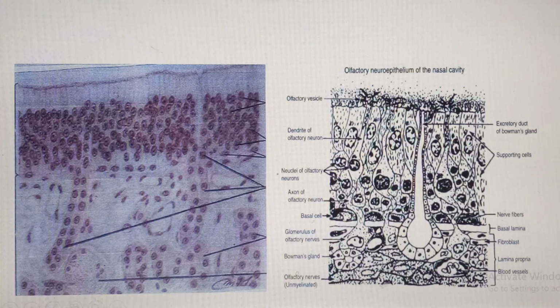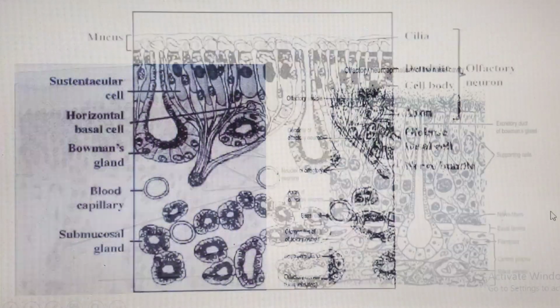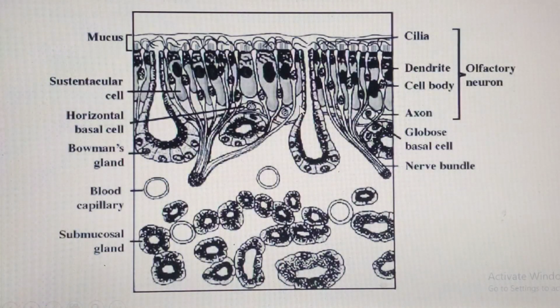Apart from that, it will bear what we call the sustentacular cells, which are columnar shaped. Then we also have the basal cells, which are horizontally oriented at the basal region. Let me show you another image to show that. So there we are. This one is a bit better.